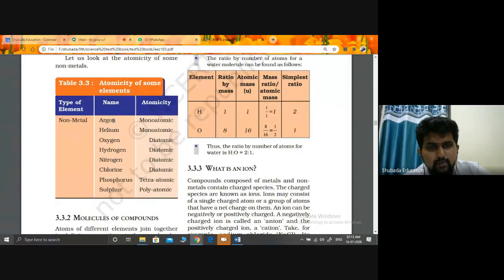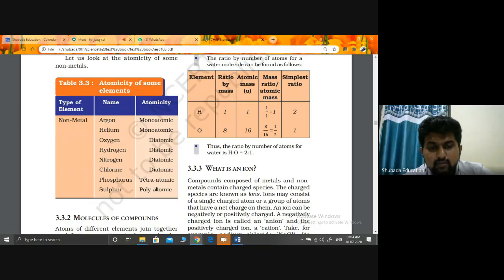Because argon is made up of the same type of atom, helium is also made up of helium atoms, so they are monoatomic elements. Oxygen I always get in the form O2, so it is diatomic. Hydrogen H2, nitrogen N2, chlorine Cl2, phosphorus tetra means 4, and sulfur I may get as S2, S3, S4, anything, so I use the word polyatomic.